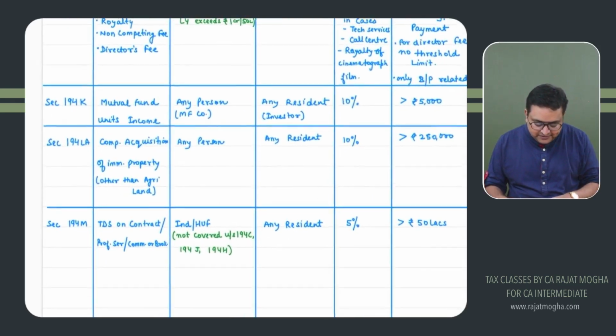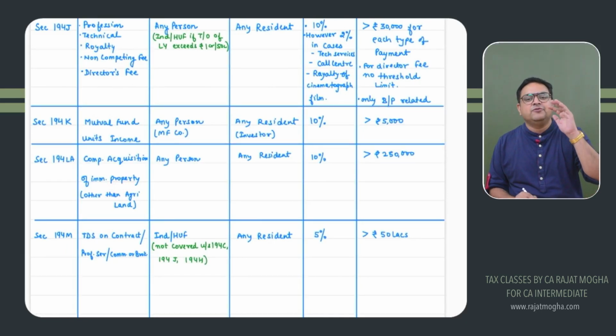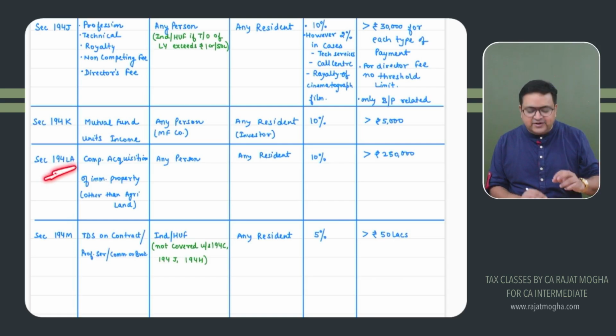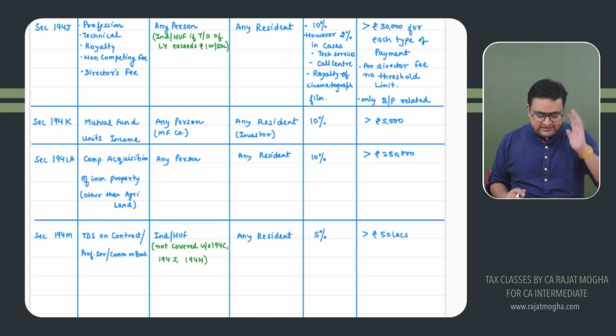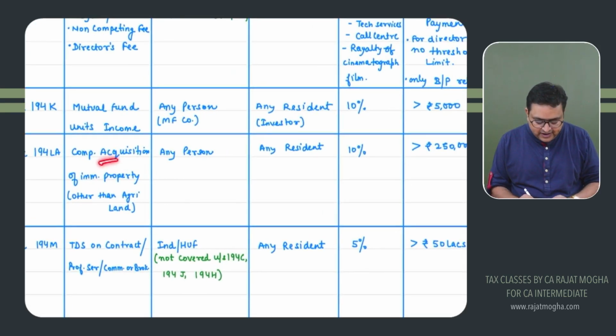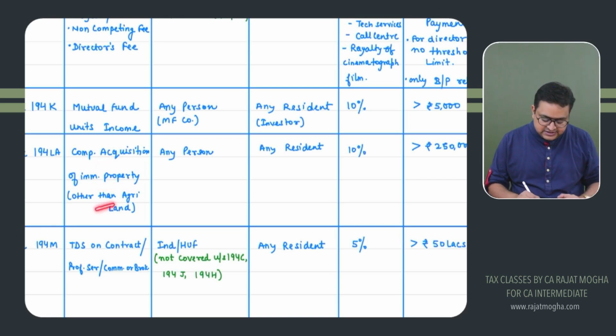In case of compulsory acquisition of immovable property, we have a specific section, 194LA. So 194LA would be applicable if you are acquiring any immovable property other than agricultural land. On agricultural land, it will not be applicable.